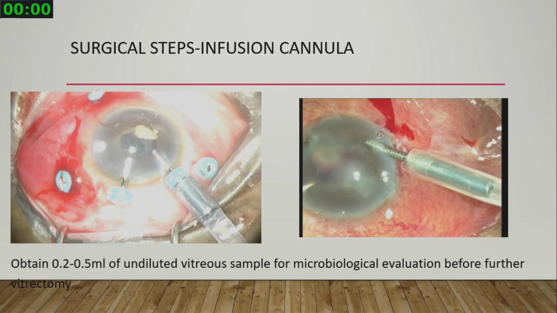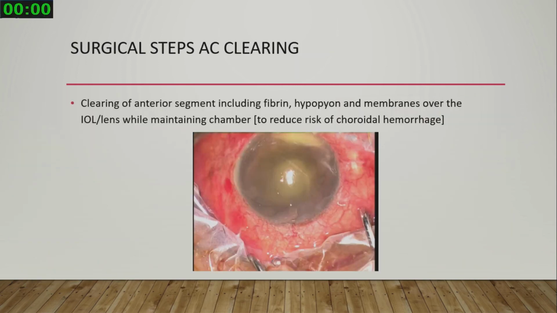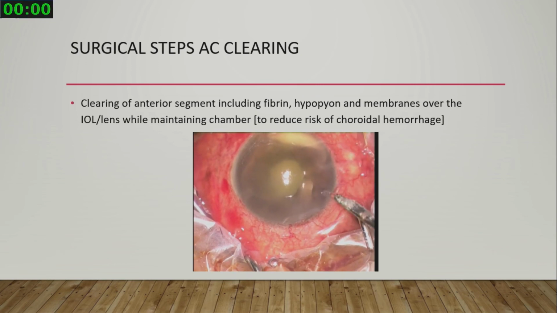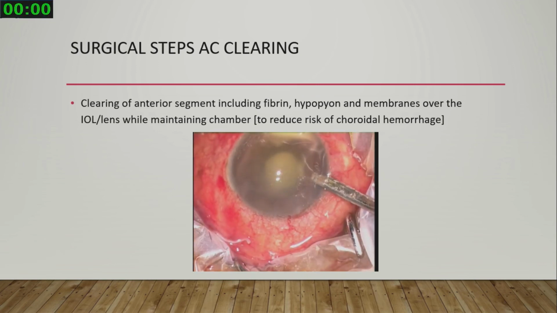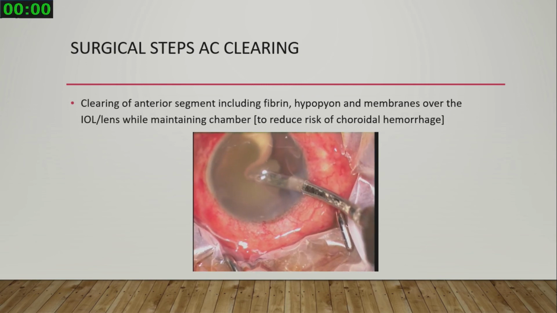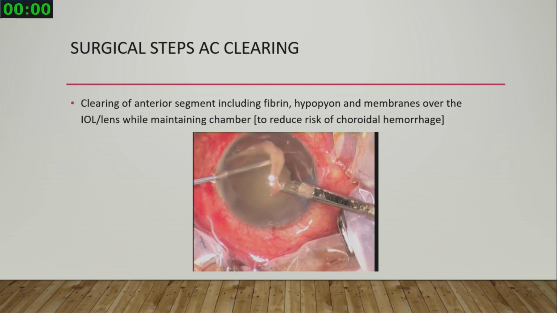So this one cannula you can use for infusion, and the other cannula can be used to clear the anterior chamber. So coming to the next most important thing, it is to clear the anterior chamber. There will be a lot of material. Usually you see this thick material which is plastered over the IOL as well as the iris surface, and also it will be extending to the angle.